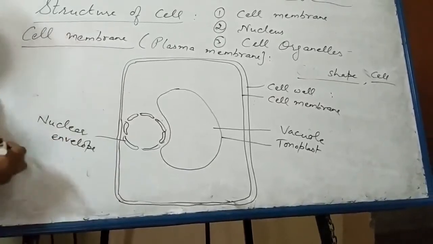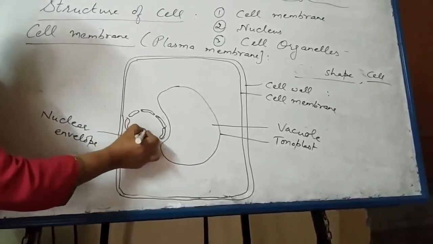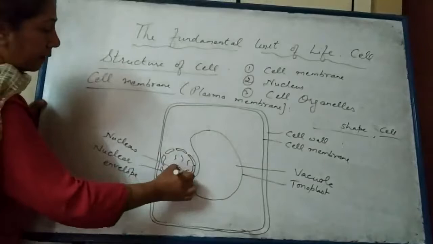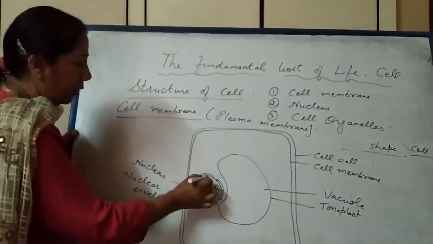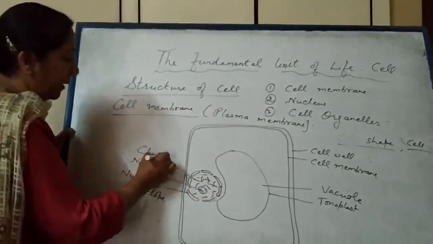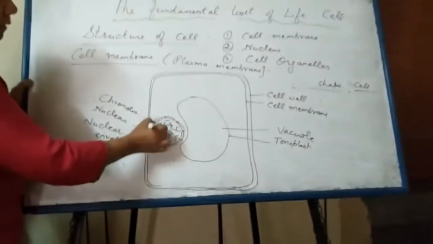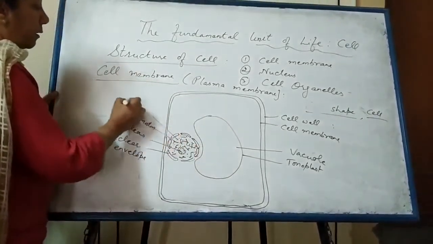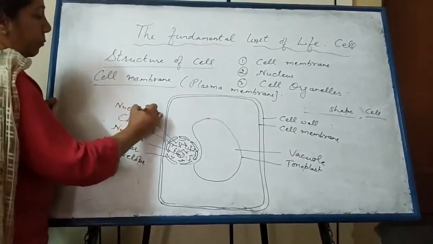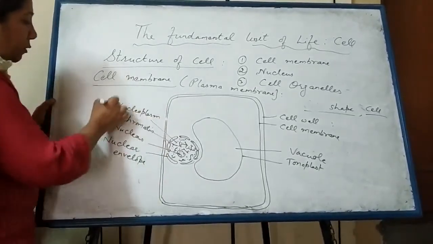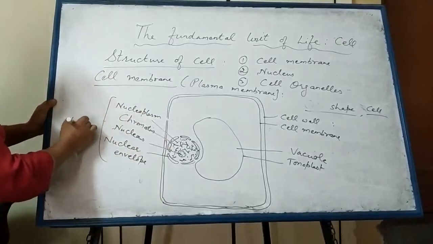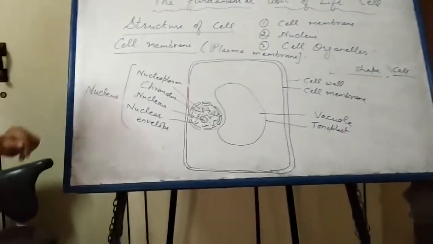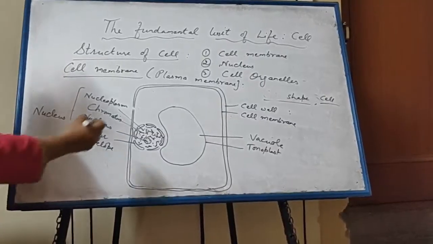Double nuclear envelope. Then there is nucleolus. All this is chromatin, thread-like structures. Then nucleoplasm, fluid material present inside the nucleus is nucleoplasm. All this is the labeling of nucleus. All these are the parts of the nucleus. Then we'll draw other cell organelles.